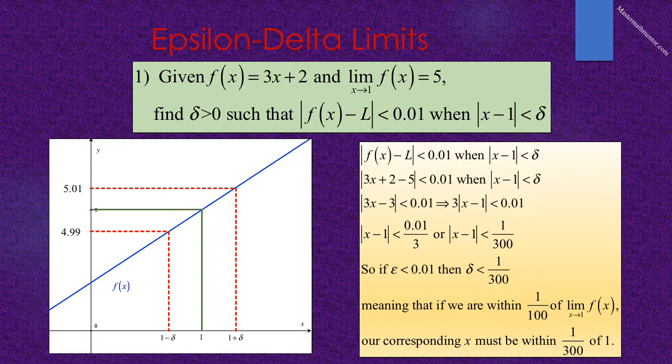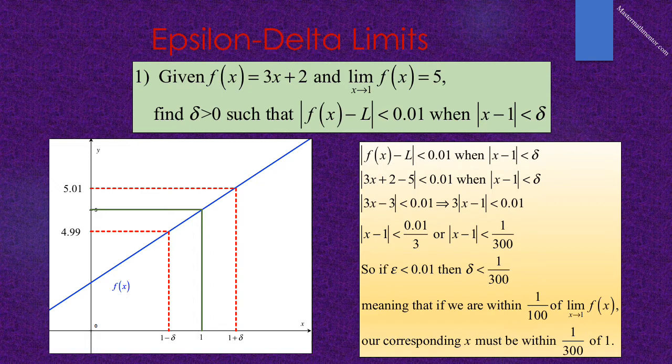So f of x is 3x plus 2, so the absolute value of 3x plus 2 minus the limit, which is 5, has to be less than 0.01 when the absolute value of x minus 1 is less than delta.